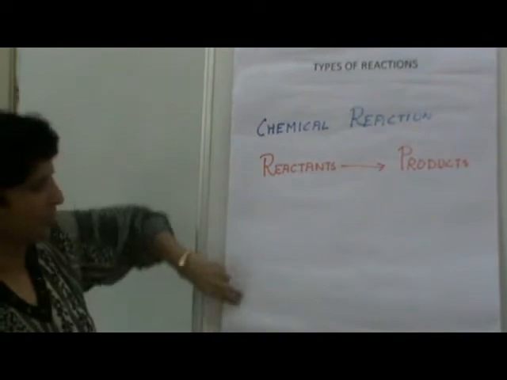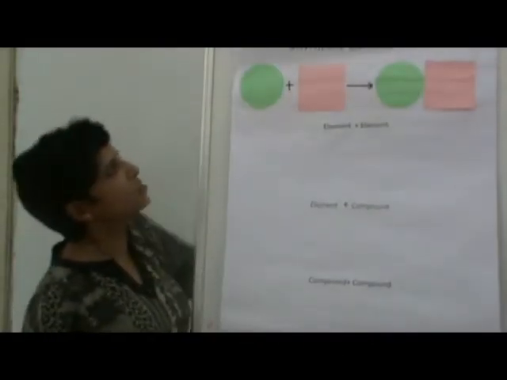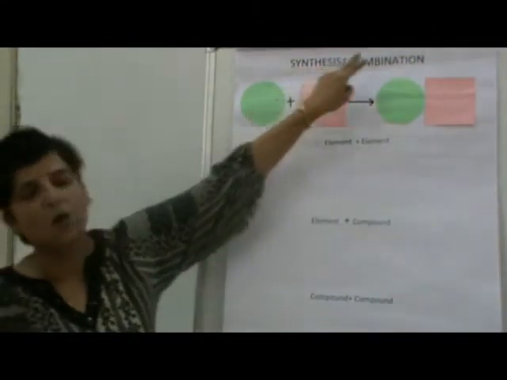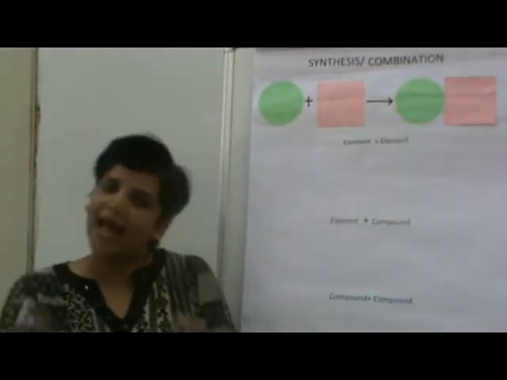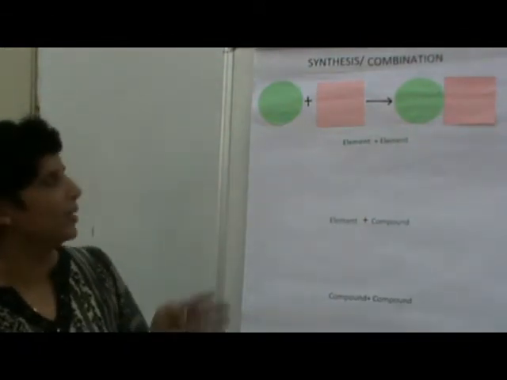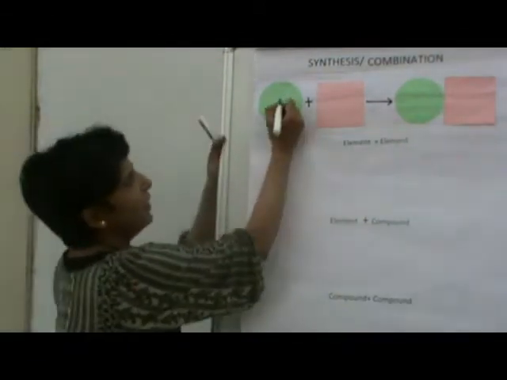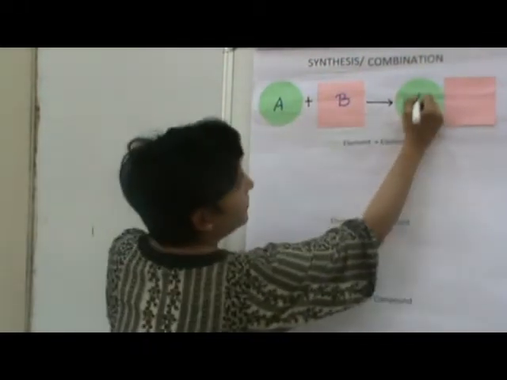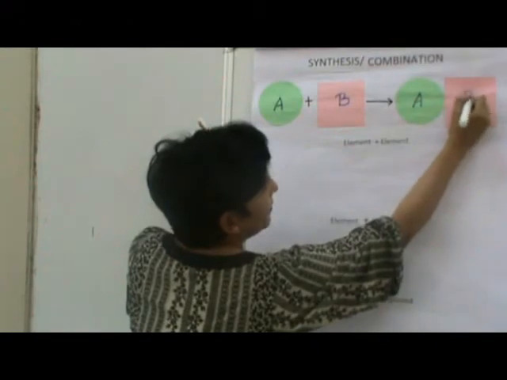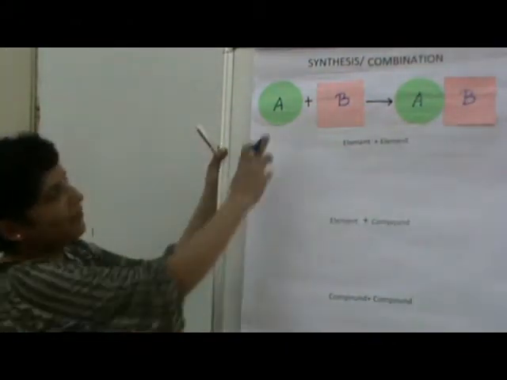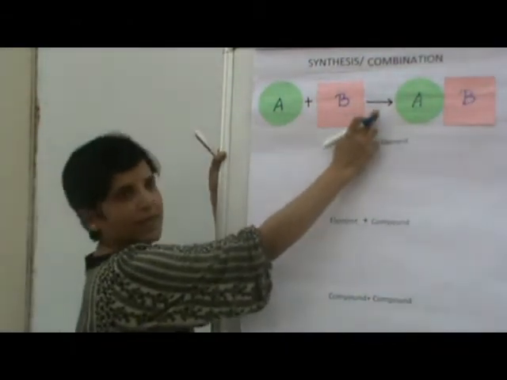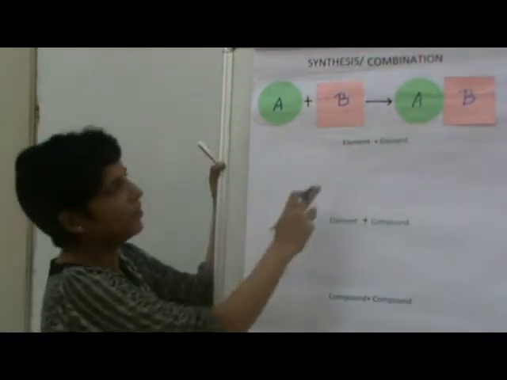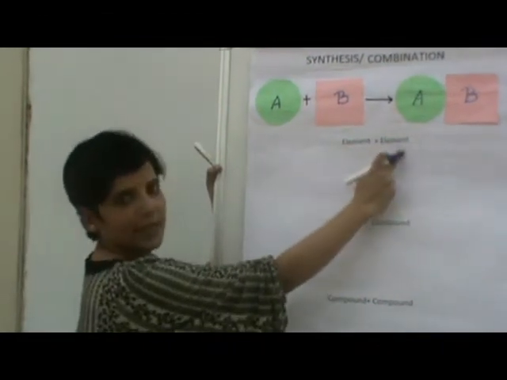The first reaction is the synthesis or combination reaction. The term synthesis or combination means that you are adding something. When I say that you are adding something, I can have A plus B giving me AB. That means I have two reactants giving me a single product. I can also show combination in the form of element plus element.